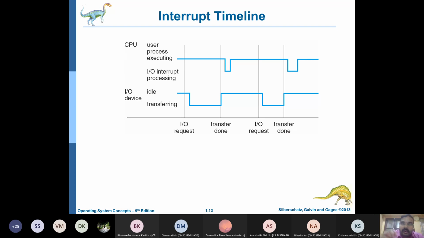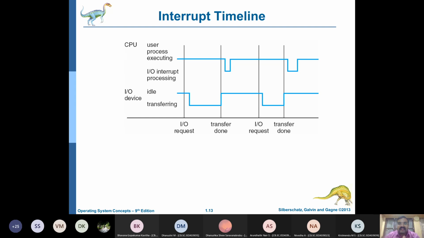You banged the keyboard, that is some instruction you have given. So please understand, the CPU has stopped what it was doing earlier, and it is now doing your thing. Once it is over, there is an interrupt vector which will give the address of the last thing that the CPU was doing, and then the CPU, after it has addressed your keyboard banging, goes back to the other thing.